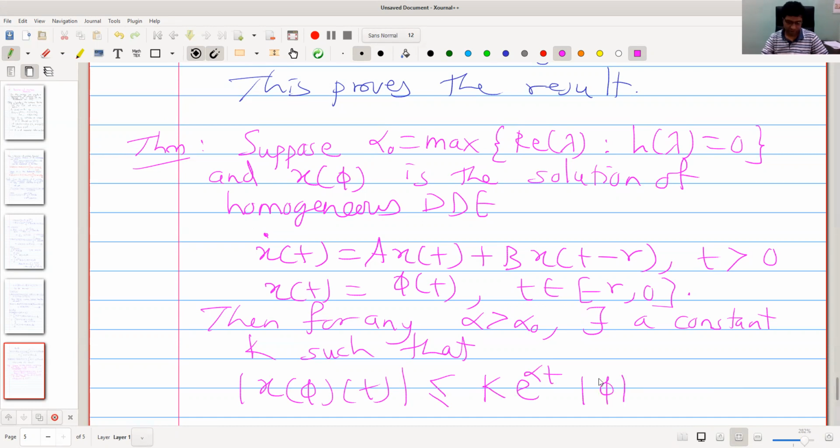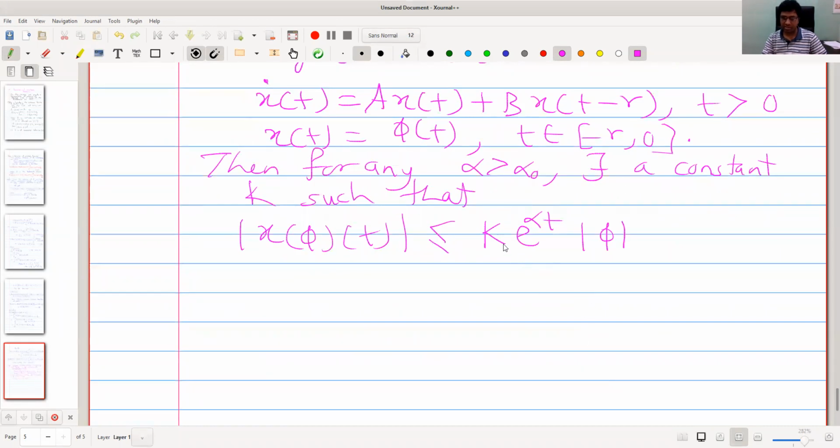Okay, so this is the difference between earlier result and this result. In that case, it was simply k e raised to alpha t. Okay, so this is more general. In that case, norm phi was 1. Okay, so this is for t greater equal 0.